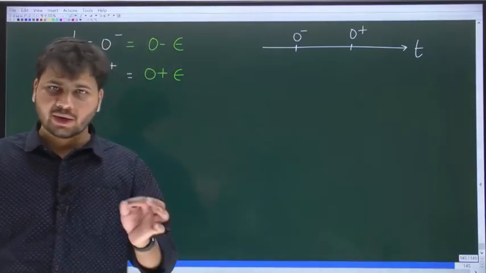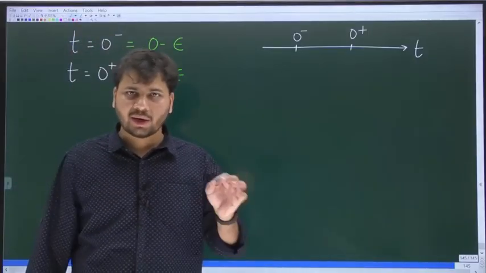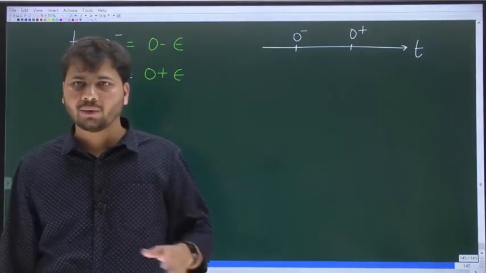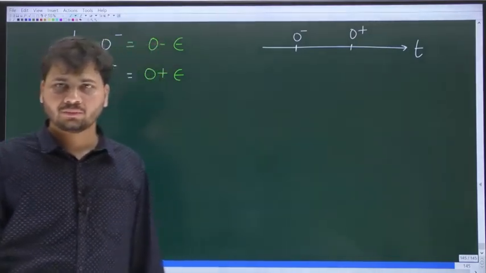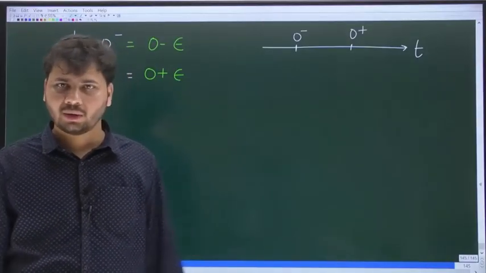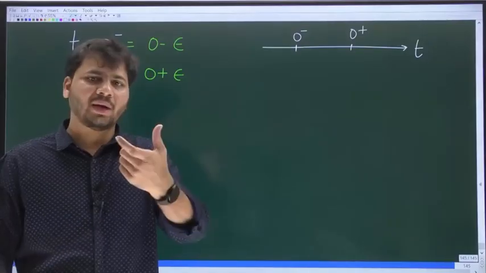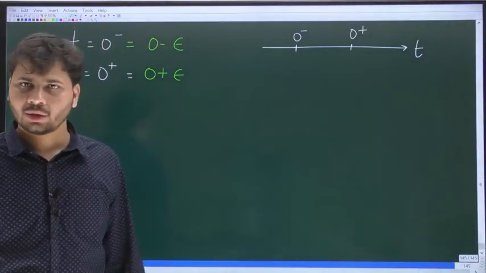See, if you have two instants, t1 and t2, let's say two arbitrary instants of time, t1 and t2. Now if I ask you, what is the amount of time between t1 and t2? I am asking, what is the length of the interval between t1 and t2? Will it not be t2 minus t1? Do you all agree with that?